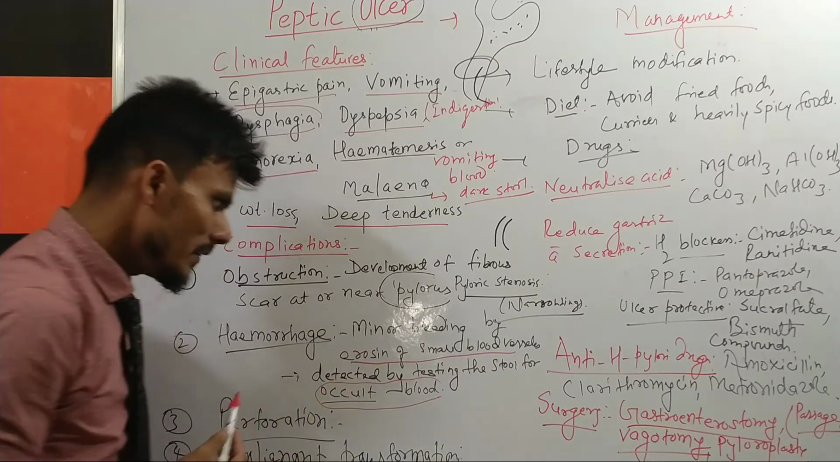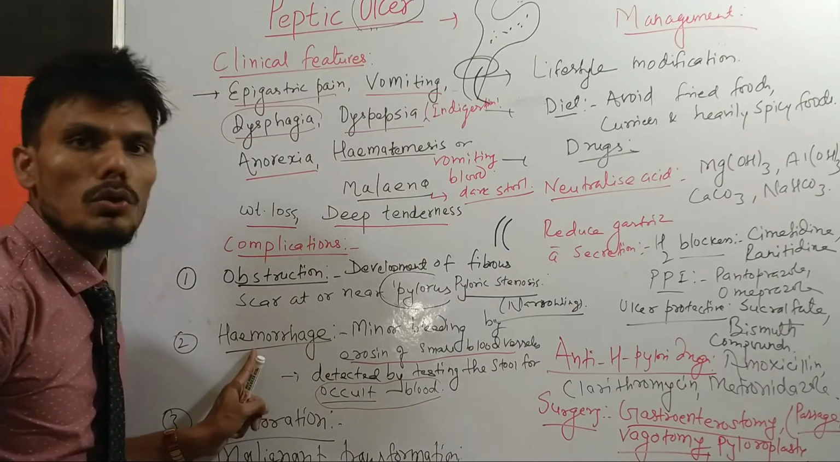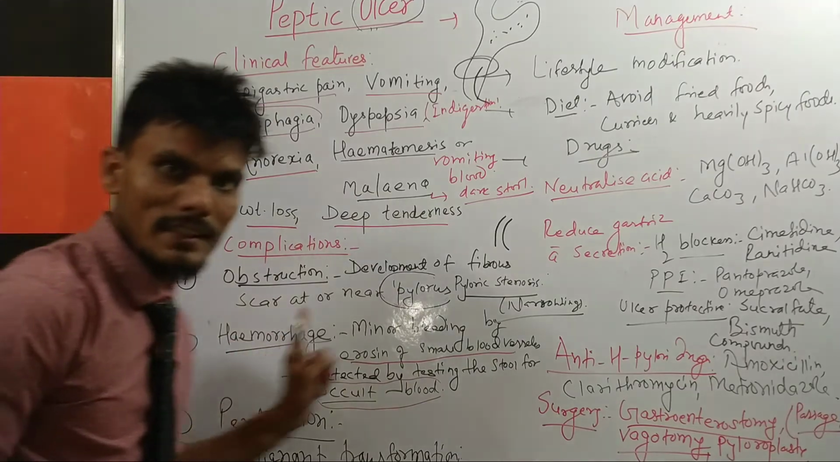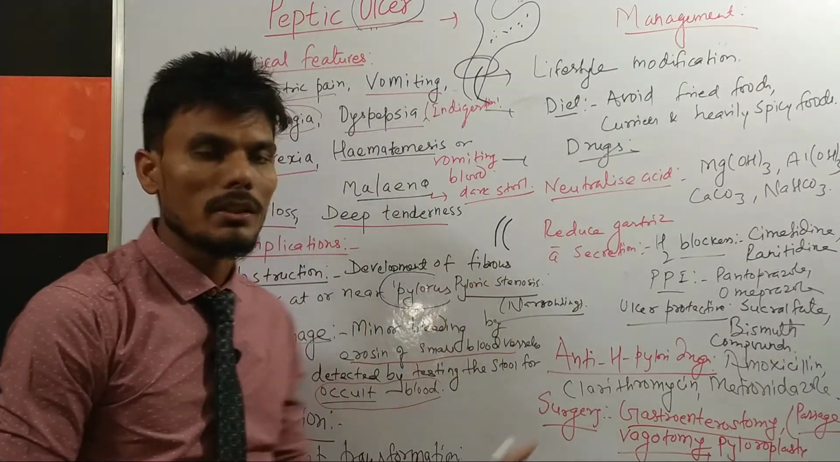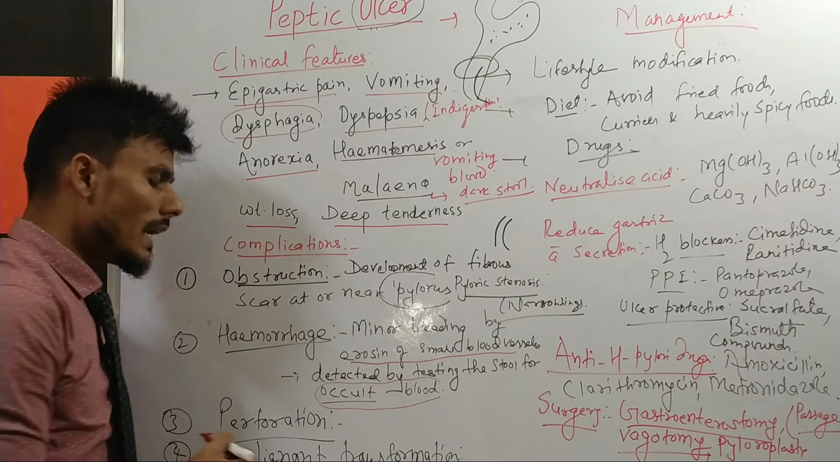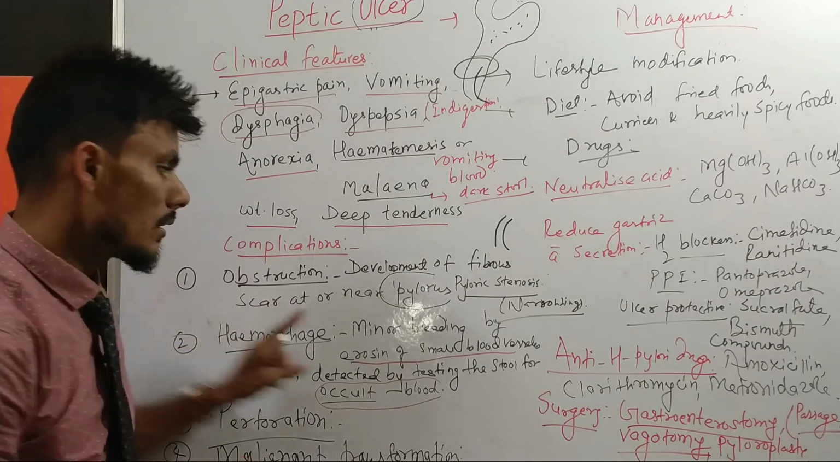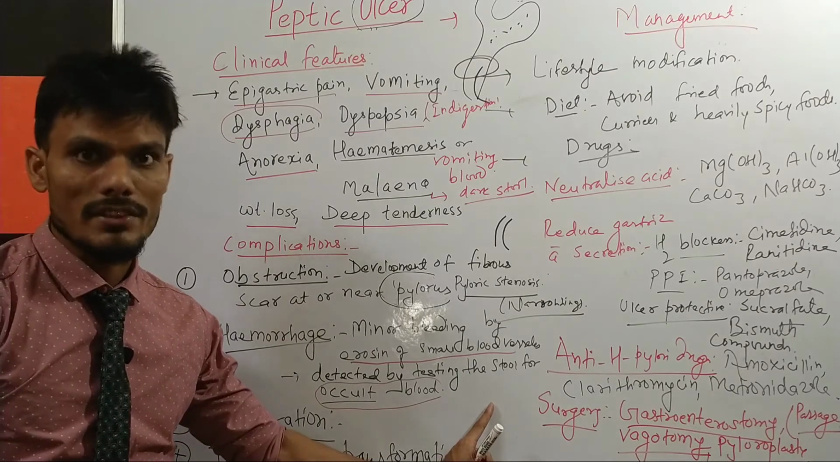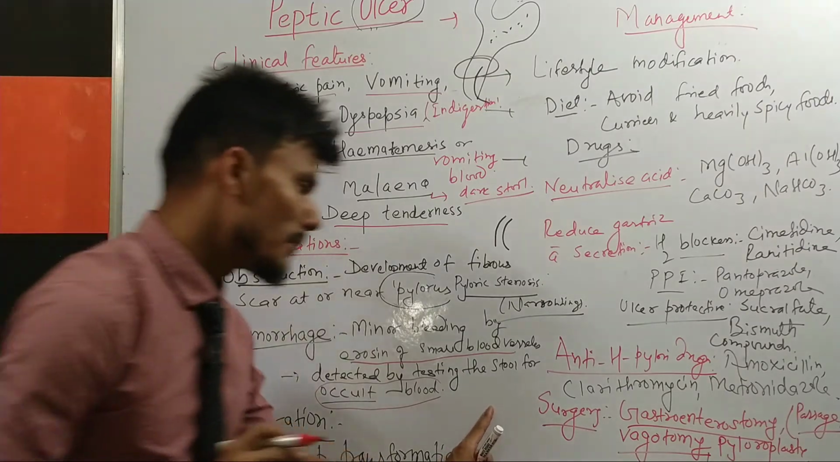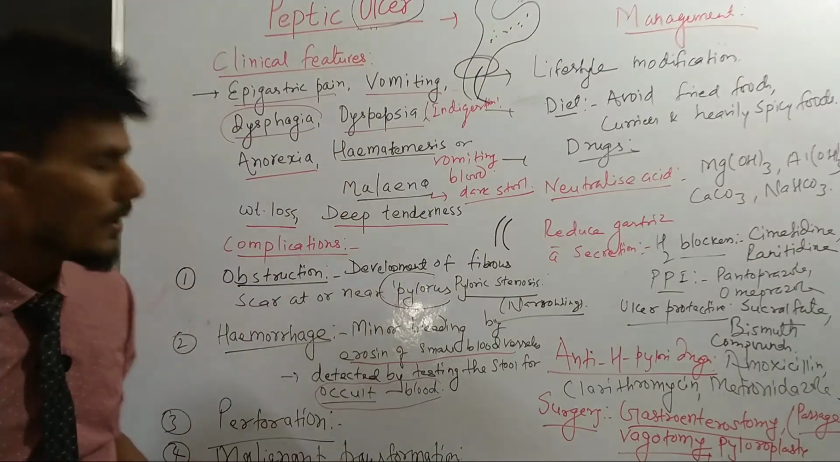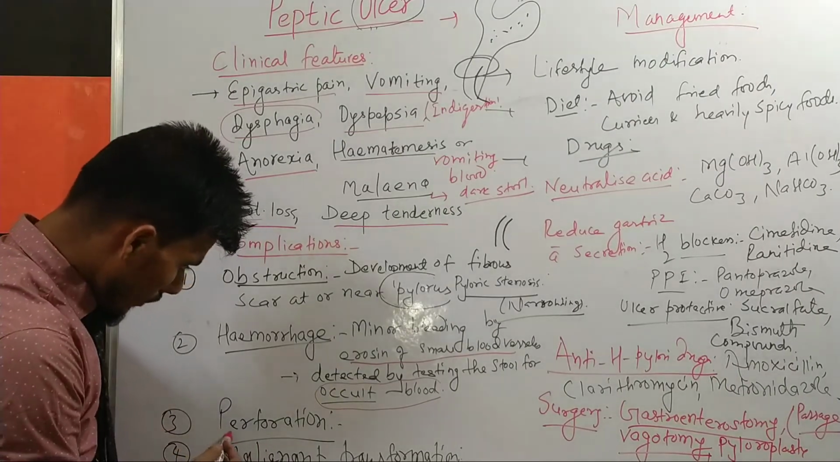Now again, if the patient is having chronic hemorrhage, or you can say chronic blood loss, it may lead to iron deficiency and anemia. So chronic blood loss can also lead to an iron deficiency anemia, because you know that anemia means a decrease in the blood. Now next is perforation.